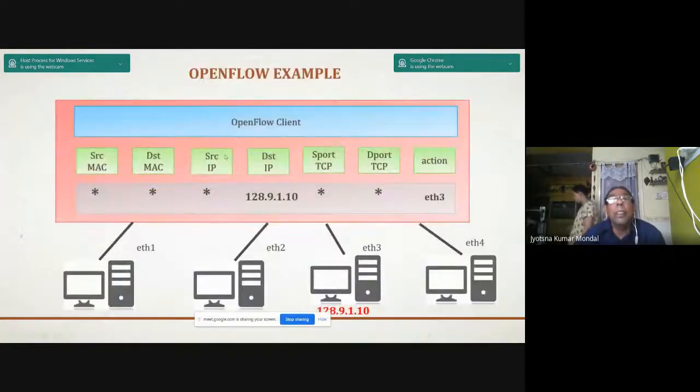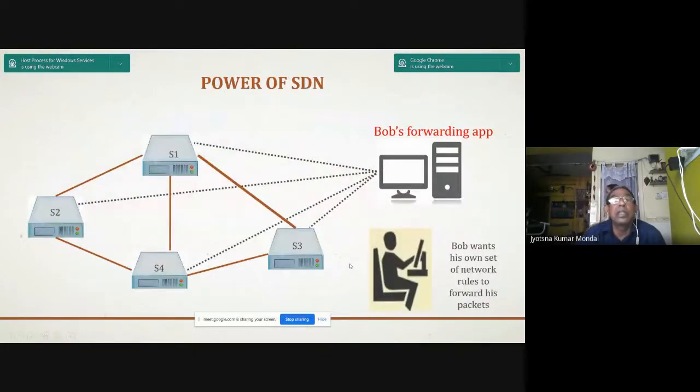So you see that we have the OpenFlow client. We have source MAC, destination MAC, source IP, destination IP, source TCP port, destination TCP port, and action. What are the actions? Through Ethernet ports into various devices.